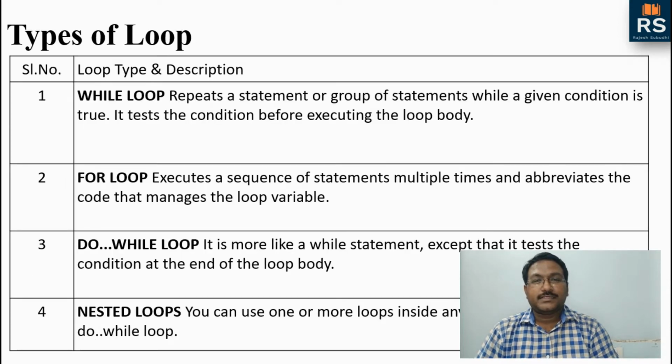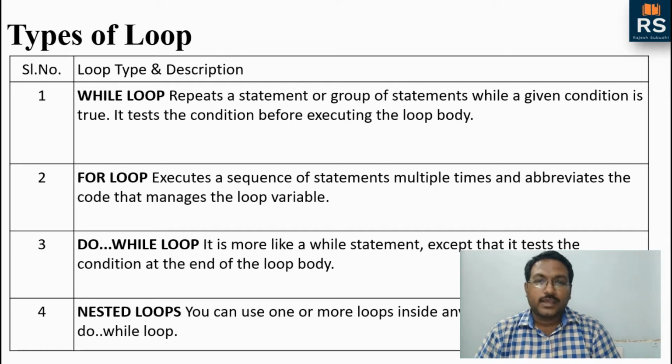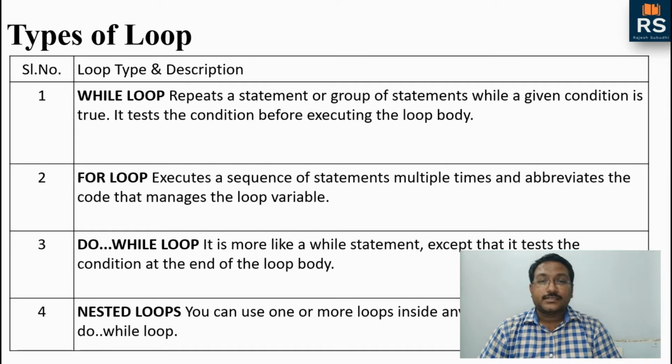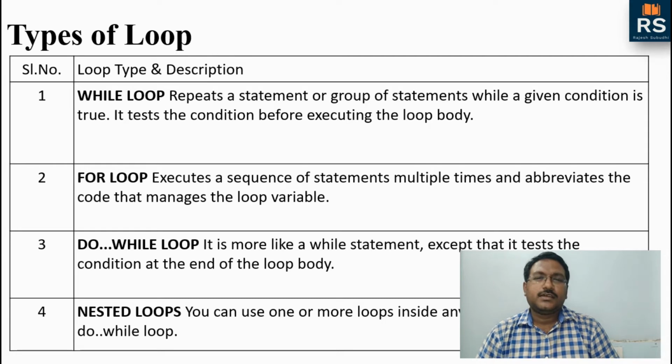The basic loop types which we have in C are the while loop, the for loop, and the do while loop. Similar to how we have nested if, here also we have nested loops. So what is a nested loop? If you use a loop within a loop, then it's a nested loop.